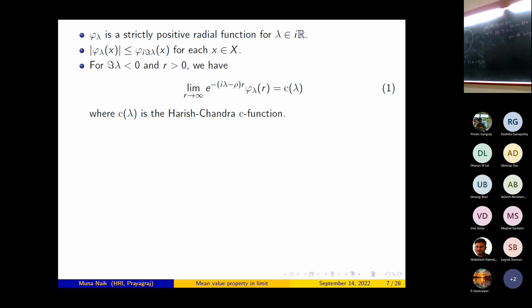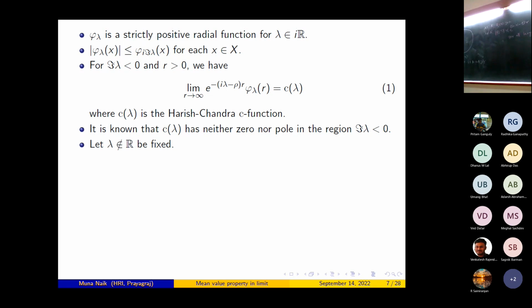Remember, this phi lambda is a function on X, but since phi lambda is a radial function, we are writing phi lambda(r). We are treating phi lambda as if it is a function on non-negative reals. Okay, so I will refer to this equation 1 as the Harish-Chandra estimate, and I will use this equation later. It is known that the function c(lambda) has neither zero nor pole in the region imaginary part of lambda less than 0. Sorry, let lambda not belonging to R be fixed.